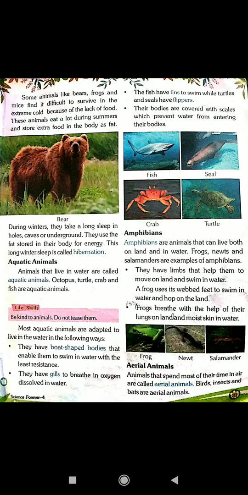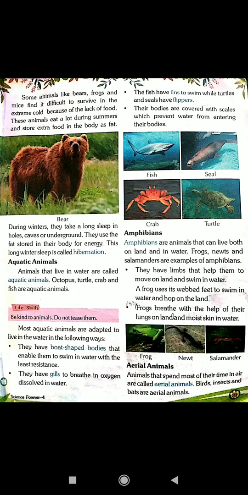For example, bear. The picture of bear is given. During winters, they take a long sleep in holes, caves or underground. They use the fat stored in their body for energy. This long winter sleep is called hibernation.